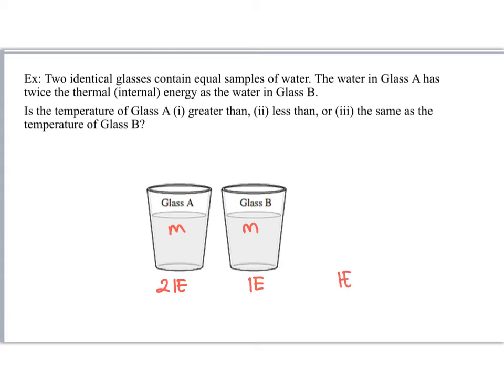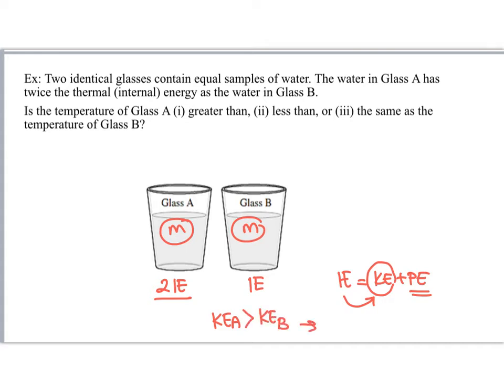The internal energy is related to the kinetic energy plus the potential energy. As they have the same mass and they are both water, I can't compare their potential energy, but I can compare their kinetic energy. As the internal energy of A is bigger than B, that means the kinetic energy of A should be bigger than the kinetic energy of B. Thus, that means that the temperature of A should be bigger than the temperature of B.